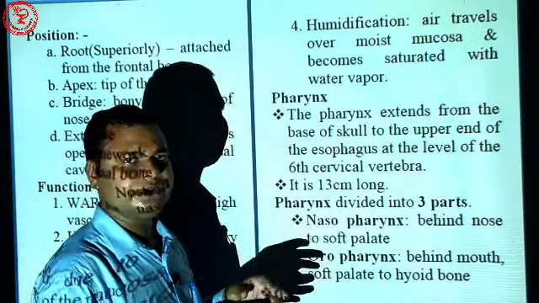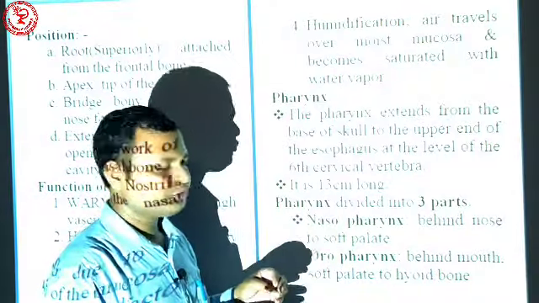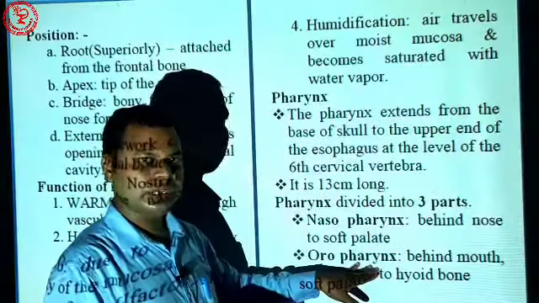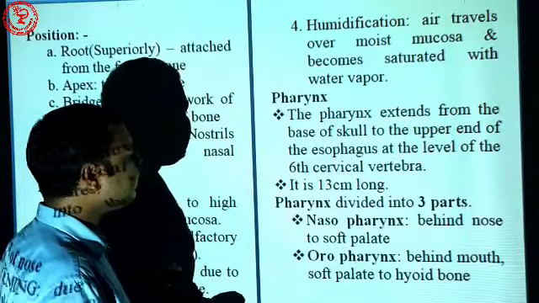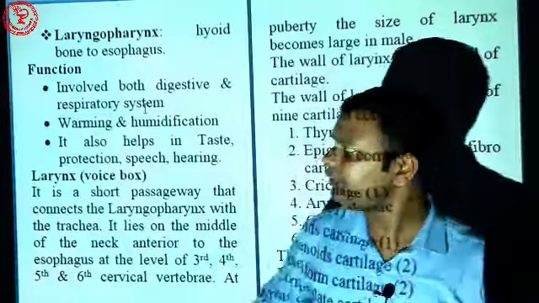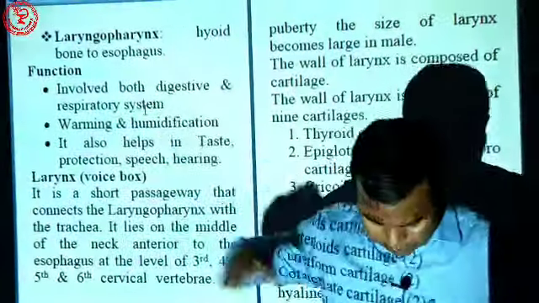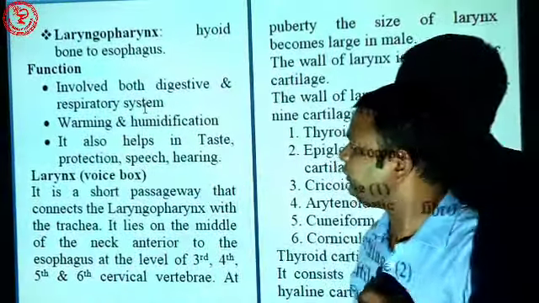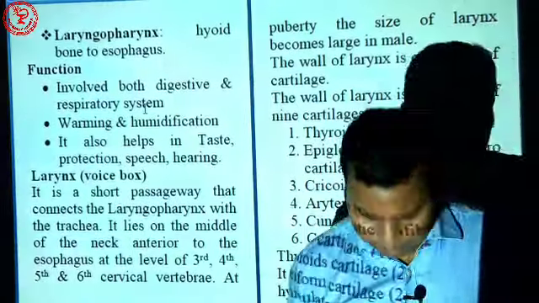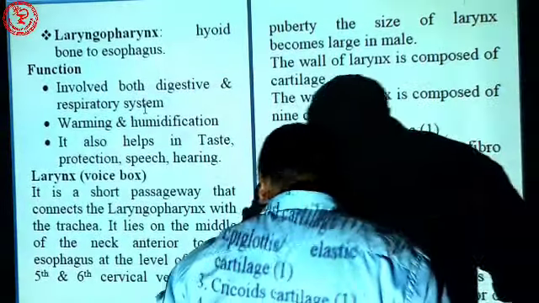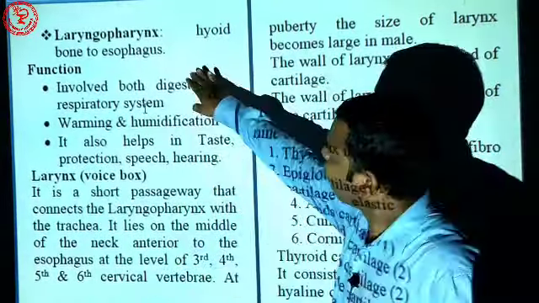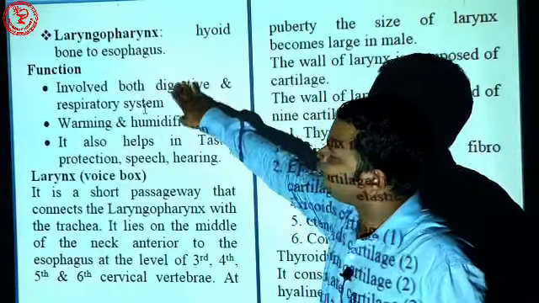Because it is connected to the oral cavity. So oropharynx. Now comes the laryngopharynx. Laryngopharynx is connected to the larynx. So it is called laryngopharynx.